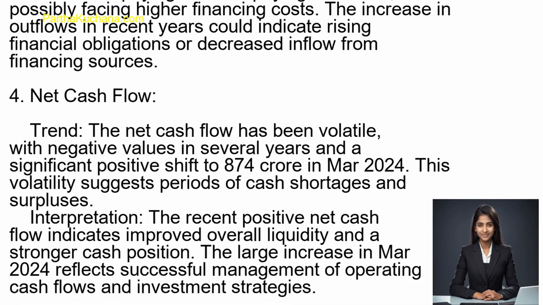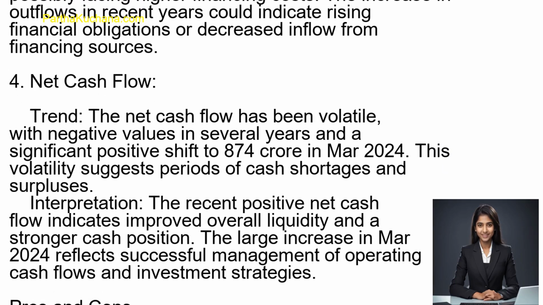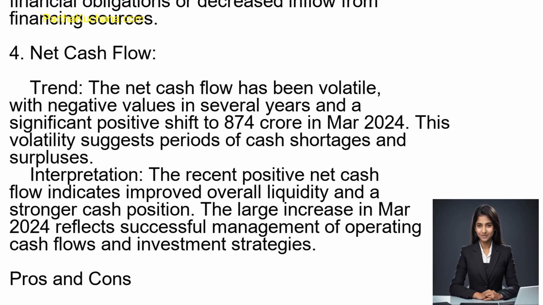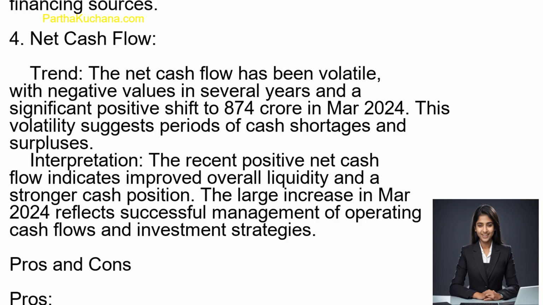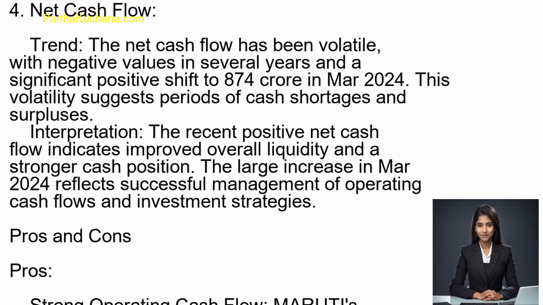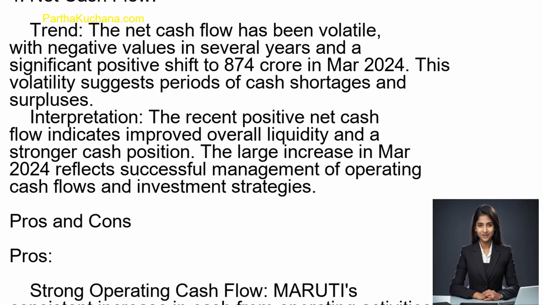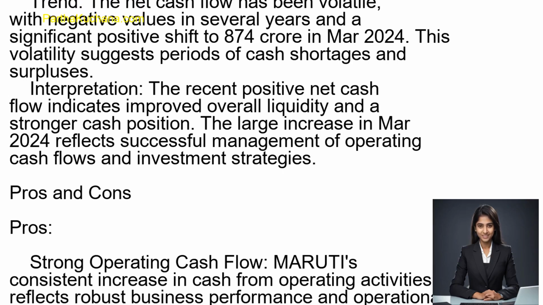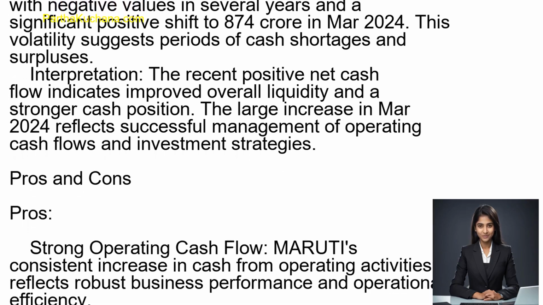Trend. The net cash flow has been volatile, with negative values in several years and a significant positive shift to 874 crore rupees in March 2024. This volatility suggests periods of cash shortages and surpluses. Interpretation. The recent positive net cash flow indicates improved overall liquidity and a stronger cash position.